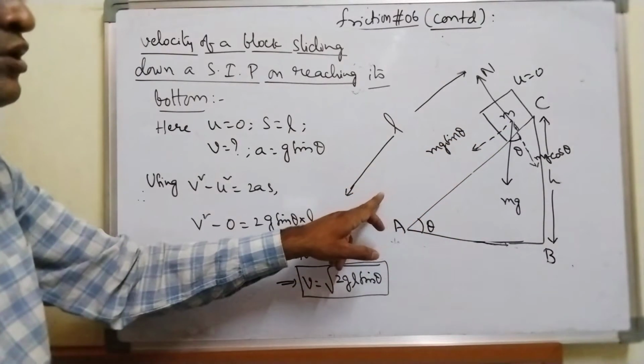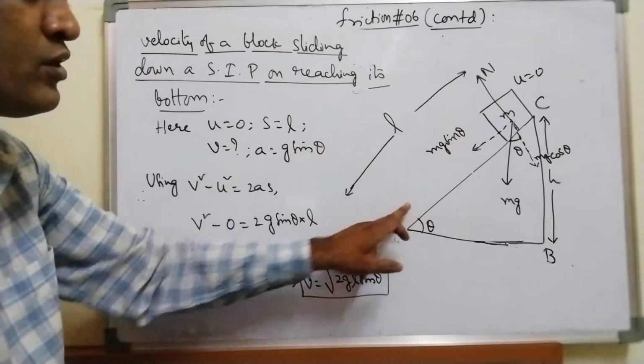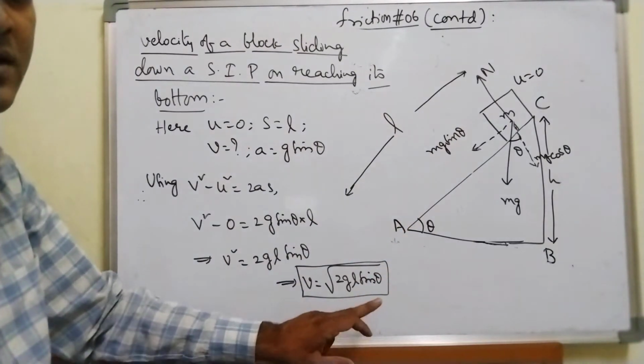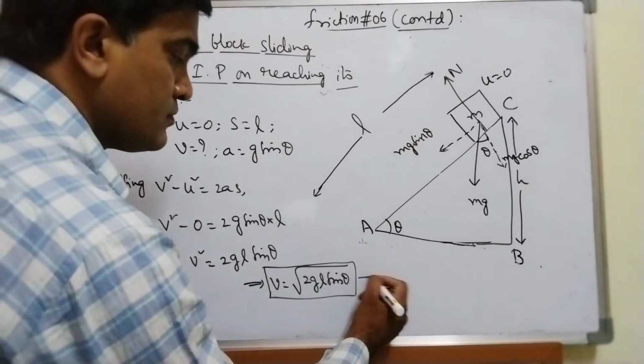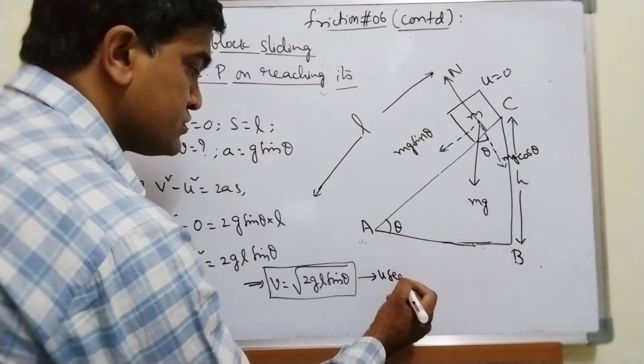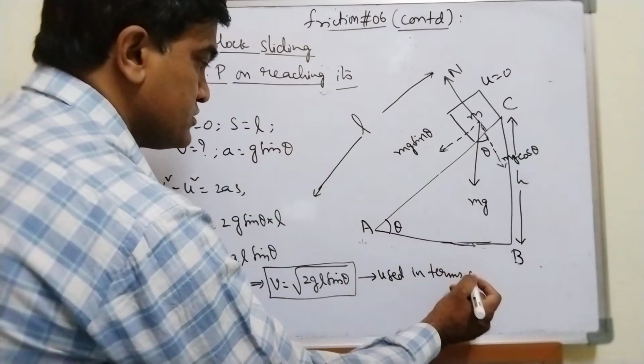Again, this is the formula for the velocity acquired by the block sliding down the smooth inclined plane at the bottom, in terms of length. This is the formula used in terms of length.